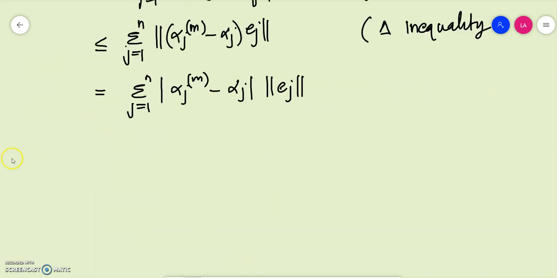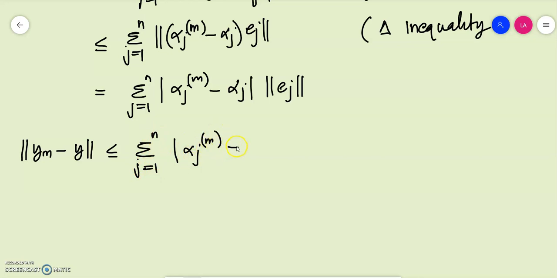What we have established is that norm of ym minus y should be less than or equal to summation j is equal to 1 to n modulus of alpha jn minus alpha j into norm ej. This is what we have established. Okay. Now norm of e1 up to en. Norm of some vectors is always a scalar constant, or it's a real number.